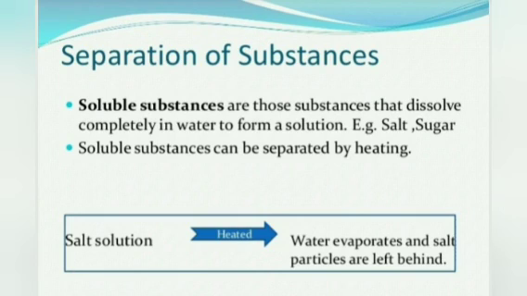Soluble substances are those substances that dissolve completely in water to form a solution. Example, salt, sugar, etc. There are certain gases too that are dissolved in water, for example, oxygen and carbon dioxide, which are utilized by the aquatic plants and animals.